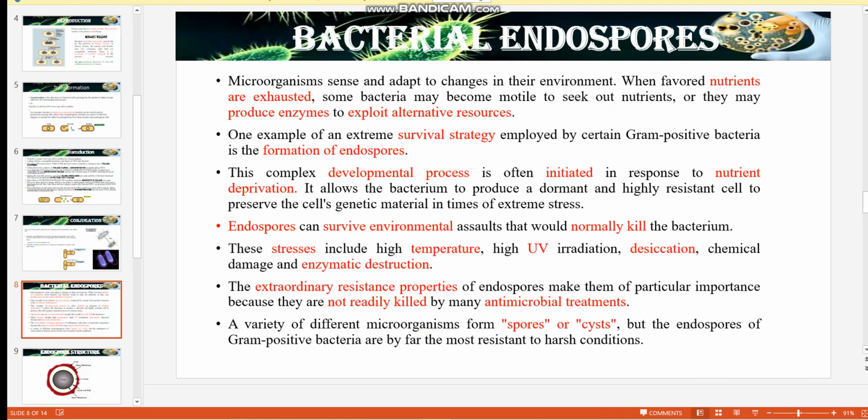Bacterial endospores. Microorganisms change and adapt to changes in their environment when favored nutrients are exhausted. Some bacteria may become motile to seek out nutrients, or they may produce enzymes to exploit alternative resources. One example of an extreme survival strategy employed by certain gram-positive bacteria is the formation of endospores.